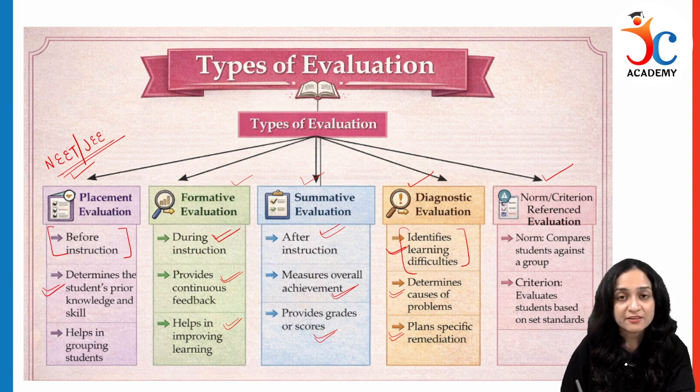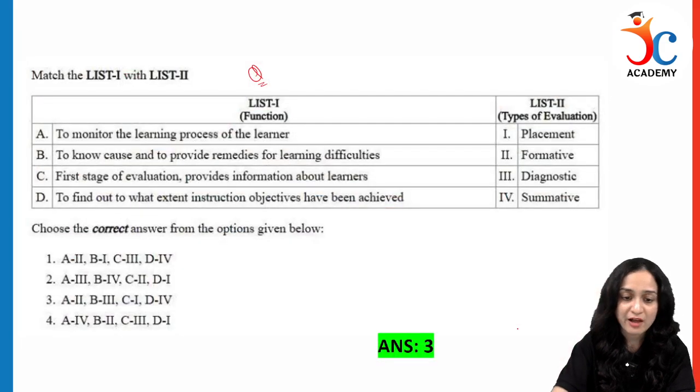Norm and criterion referenced. Norm compares the student against a group, and criterion is based on certain specific standards. So these are the types of evaluation.